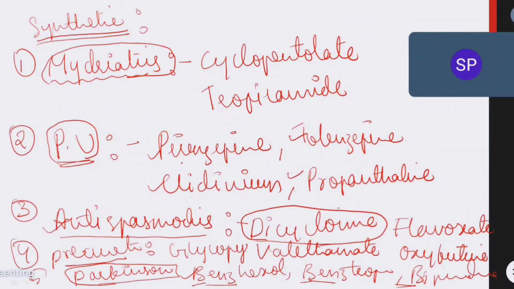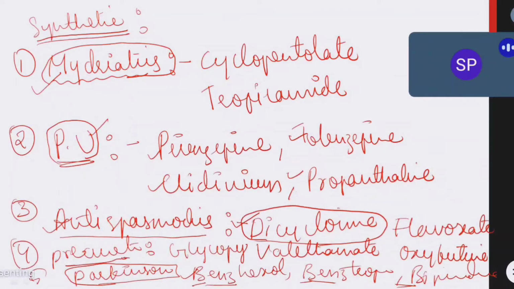These are synthetic drugs. They are used as mydriatics, which increase the pupil size, called mydriasis. In that we have cyclopentolate and tropicamide. We have anticholinergic drugs used in peptic ulcer: pirenzepine, telenzepine, clidinium and propantheline. And antispasmodics, where dicyclomine is very important.